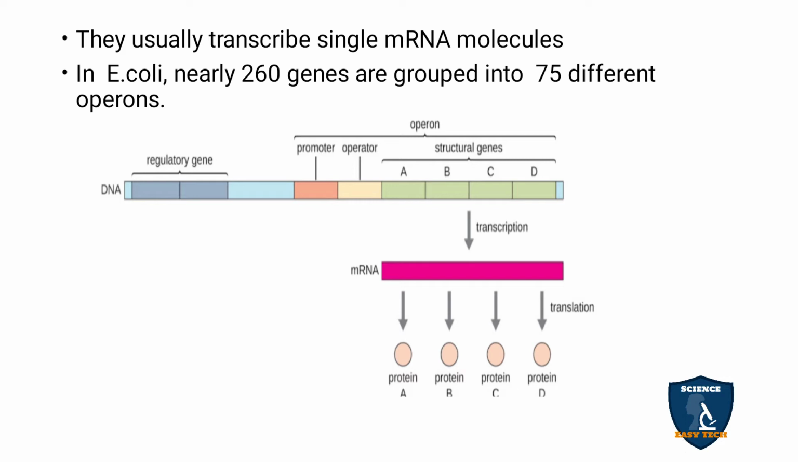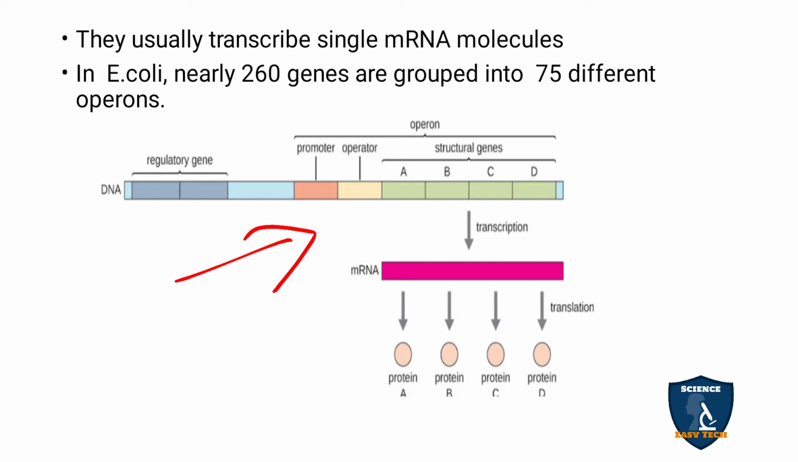This they may ask for 1 mark in your board exams and in your NEET. How many genes are there in E. coli? E. coli is a prokaryote, but it contains 260 genes, and these are grouped into 75 different operons. This is the operon model, and you can see the promoter, initiator, and the structural gene, how they function and which enzymes are involved. We will see this operon model in detail in the next class.